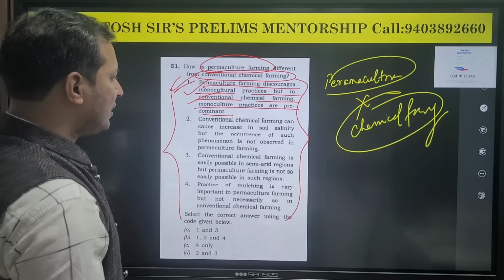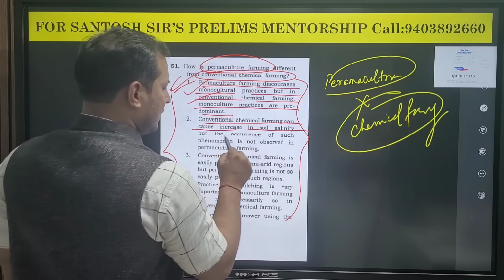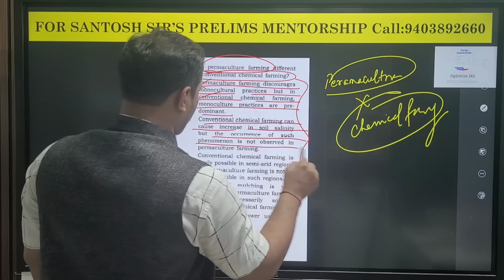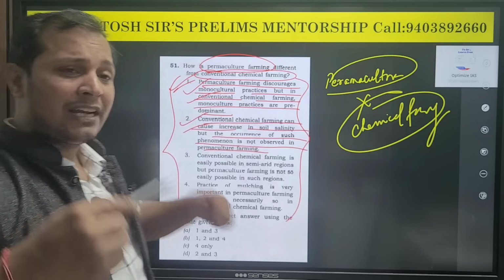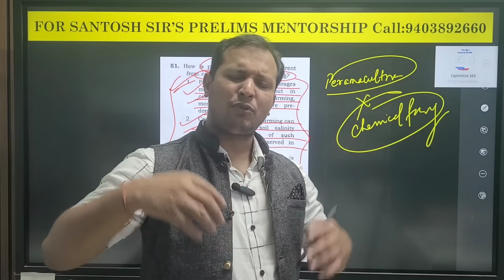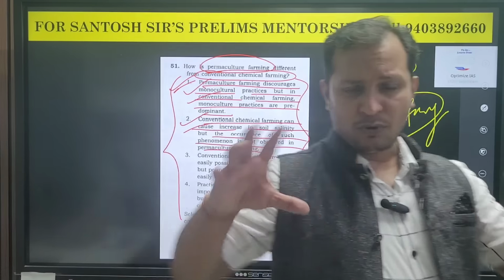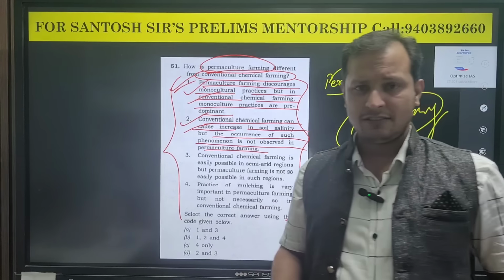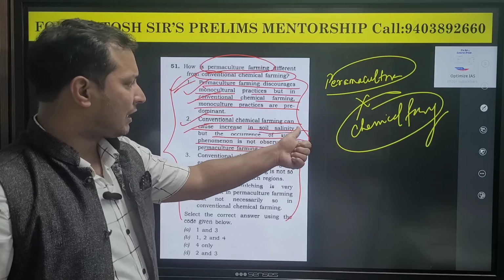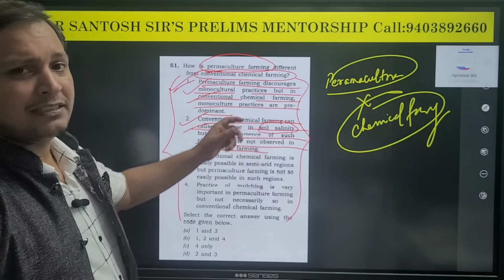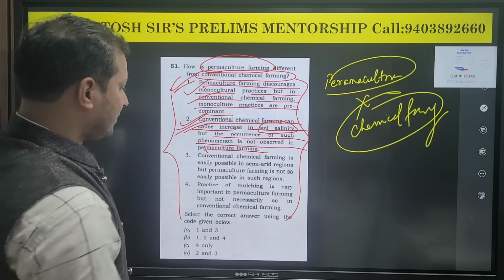Let us read statement 2. Conventional chemical farming can cause an increase in soil salinity, but the occurrence of such a phenomenon is not observed in permaculture. Obviously, this is also correct, because why does salinity happen? When we are putting in too many chemicals, the composition of the soil will get disbalanced and the soil will become too saline. Whereas in permaculture, these things do not happen. So this statement is also probably correct. Now let us read the third statement.